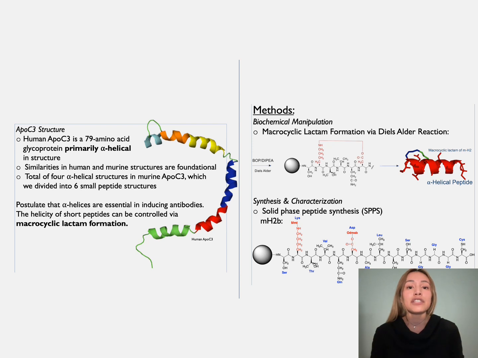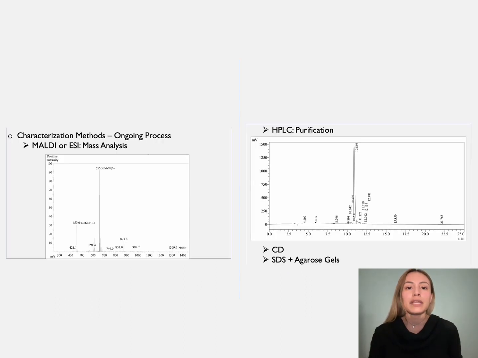The synthesis of each peptide is done through solid-phase peptide synthesis. The synthesis of each peptide is done on a resin ball, and then each amino acid is added from C to N until the peptide is complete. The characterization methods are important procedures that allow us to confirm different traits, if you will, about the peptide. The MALDI or ESI are procedures that measure the mass of the peptide, which will allow us to confirm a successfully synthesized peptide. To the left is an example of an ESI that confirms the correct mass of a peptide